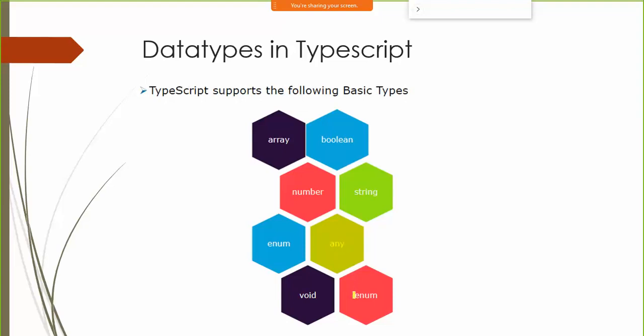We also have support for now creating enumerations. Fine. Again, in the vanilla JavaScript, we did not have the support for creating enumerations. It was added again to ECMAScript in 2015, but before that it was not there. Fine. So again, TypeScript also provides me with those data types. Basically, all data types which are there in JavaScript are also there in TypeScript.